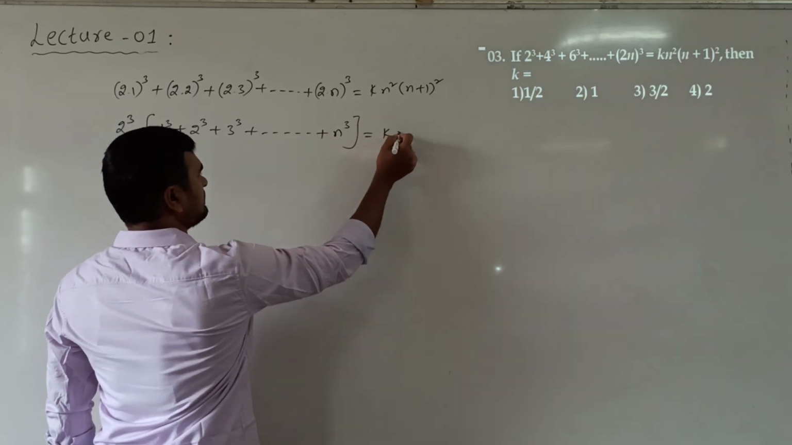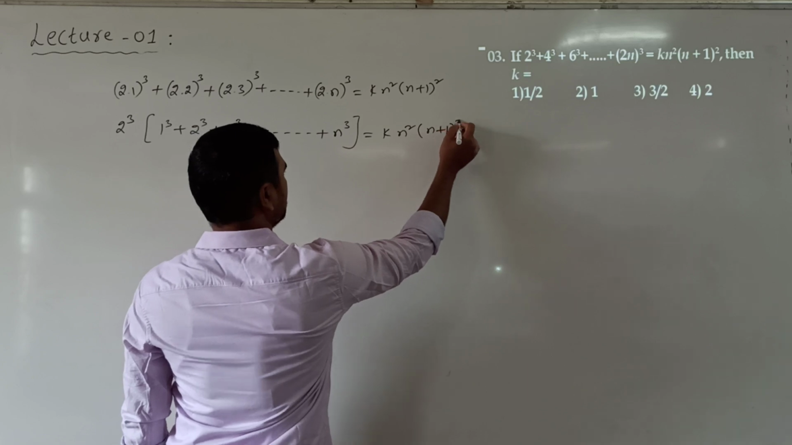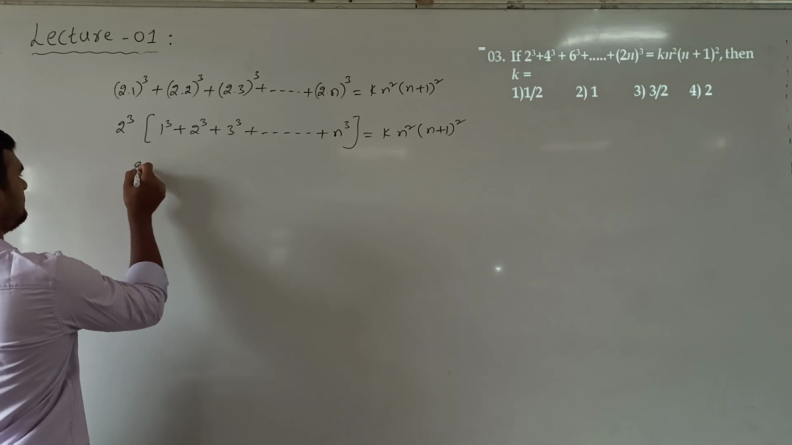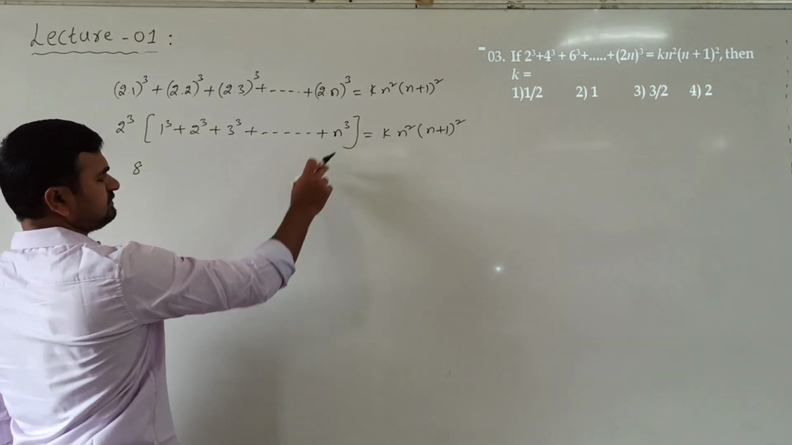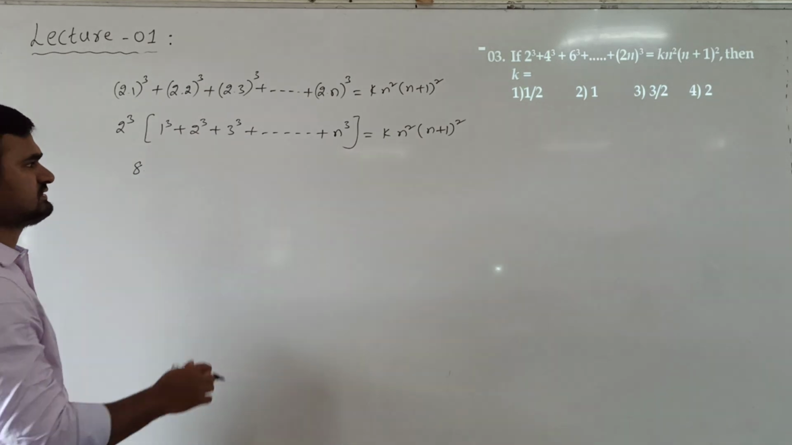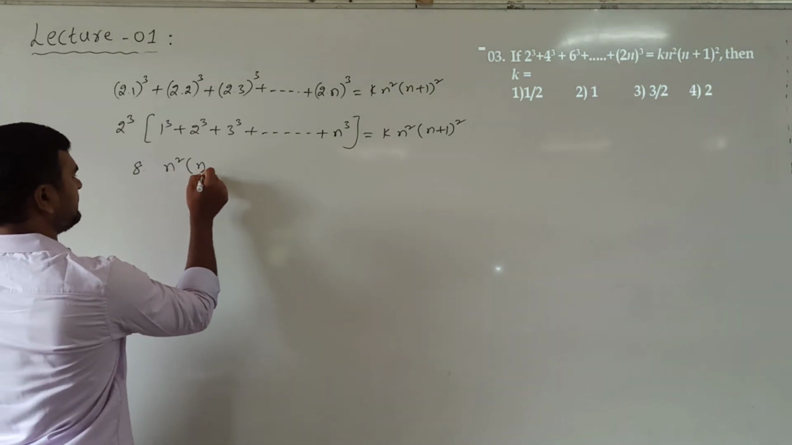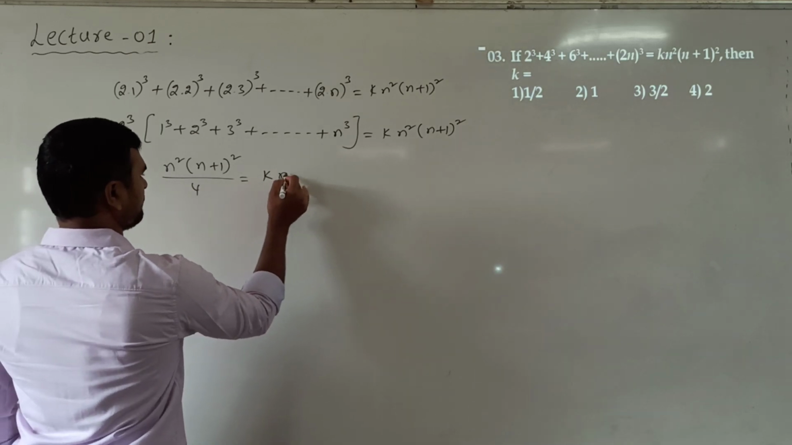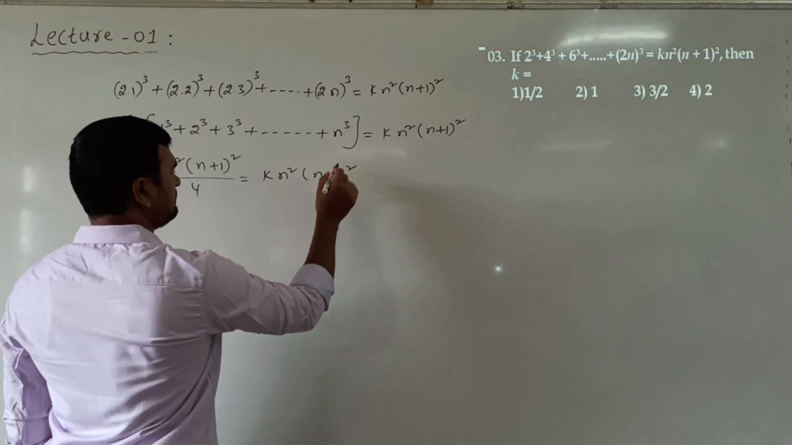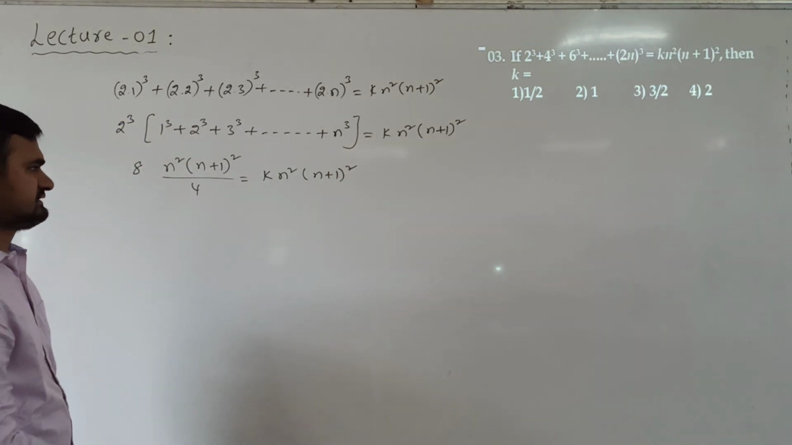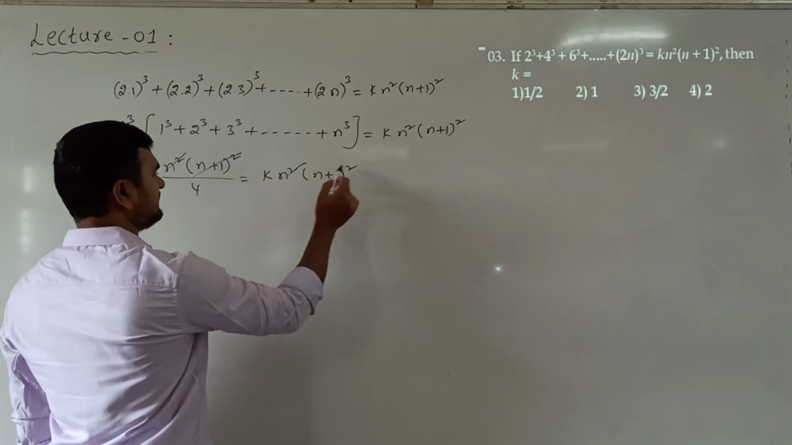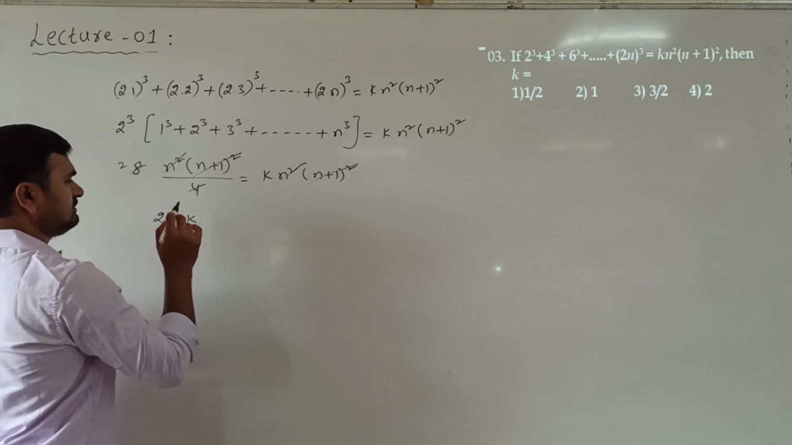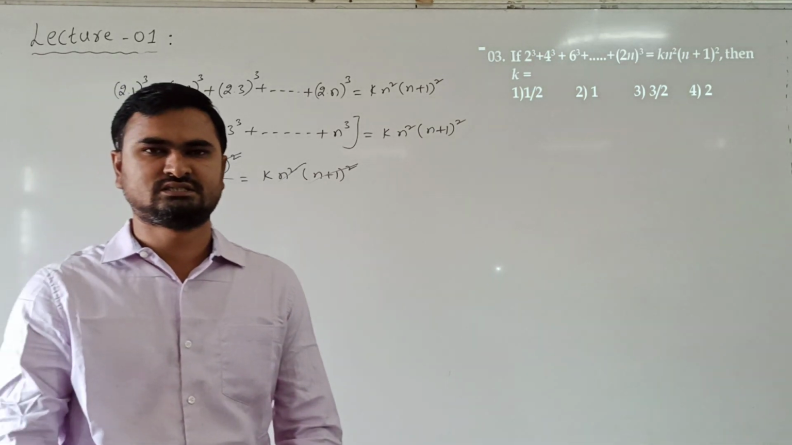So k into n square n plus 1 whole square. So 2 cube is 8, 1 cube, 2 cube up to n cube. Sum of cubes of n natural numbers is n square into n plus 1 whole square by 4, is equal to k into n square into n plus 1 whole square. So n square n plus 1 whole square will get cancelled. 4 we can cancel 2 times. So 2 is equal to k. So required k value is 2.